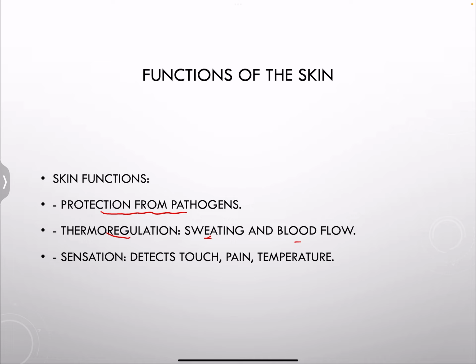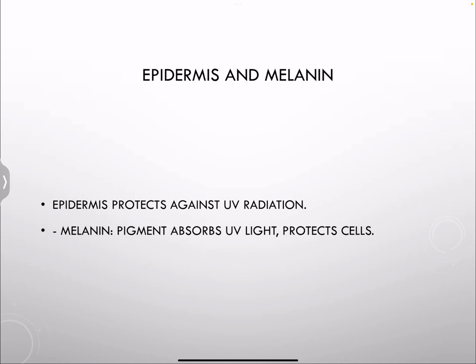We're going to detect this change in temperature and try to respond by sweating, to maintain a stable temperature internally, which is achieving homeostasis, and also blood flow. It can cause vasodilation, allowing excess heat to be removed, or vasoconstriction in cold areas to preserve the heat in our body. And it's also there for sensation, detecting touch, pain, and temperature.